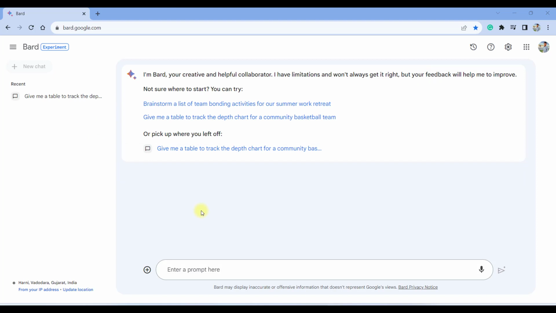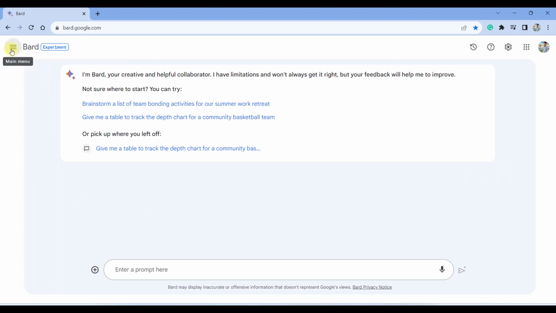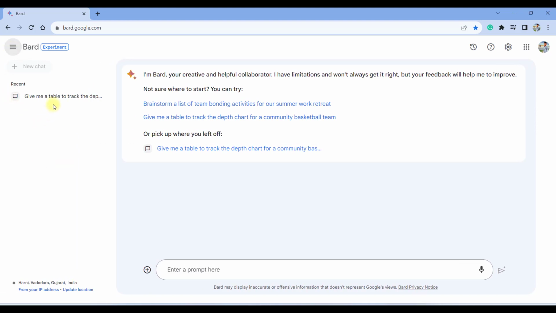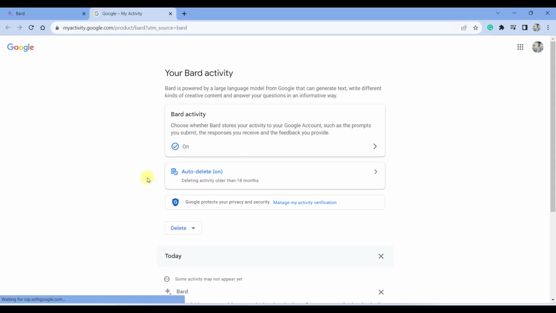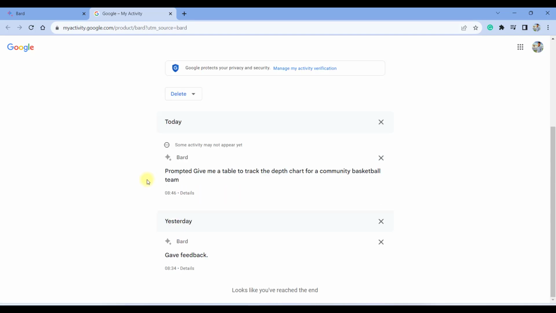Now, on the left hand side of the screen, there is a button for the main menu. If you click on this main menu, it will give you the chat history which you have recently searched. And on the right hand side, there are certain buttons. So the first is Bard activity. If you click on this, here are all the activities which are being recorded.